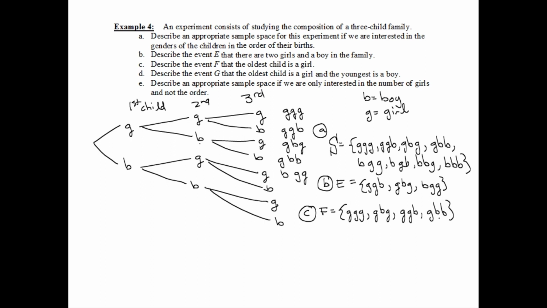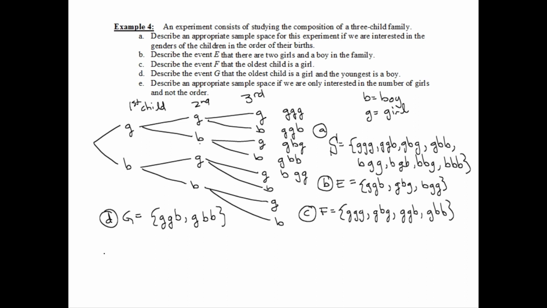Okay? The oldest child is a girl, and the youngest is a boy. So that means the girl has to come first, and the boy has to come last. Okay, what goes in the middle? Well, there's two options. Maybe the middle child's a girl, or maybe the middle child's a boy. Oldest child's a girl, youngest is a boy. I think those are all of our possibilities.